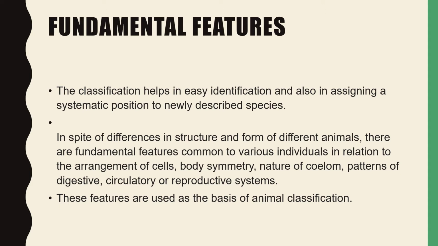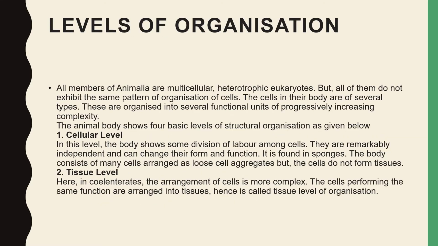In spite of differences in the structure and form of different animals, there are fundamental features common to various individuals in relation to the arrangement of cells, body symmetry, nature of coelom, pattern of digestive system, circulatory system, or reproductive system. These are the features which are used as a basis of animal classification. The first feature is level of organization.